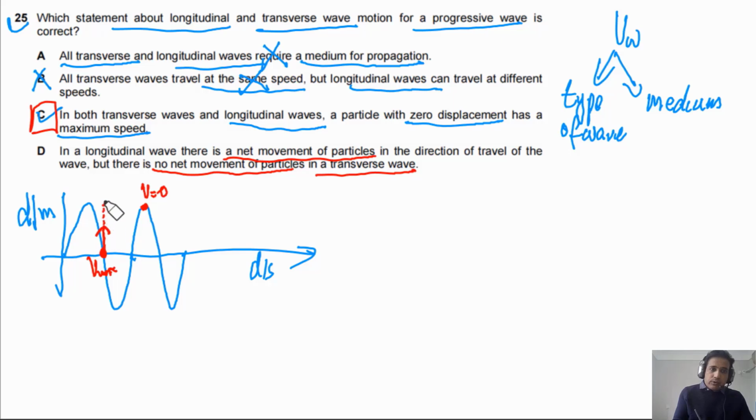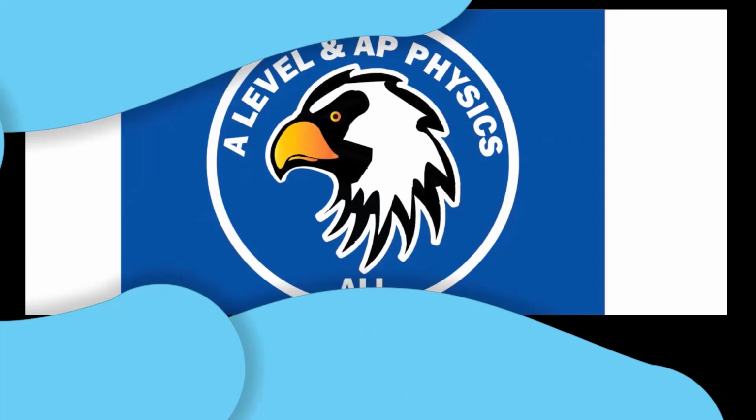So particles don't travel with the wave. So what is transferred along the wave? That is energy. Waves do not transfer matter, they transfer energy. So the answer for this question should be C. So D is also correct.